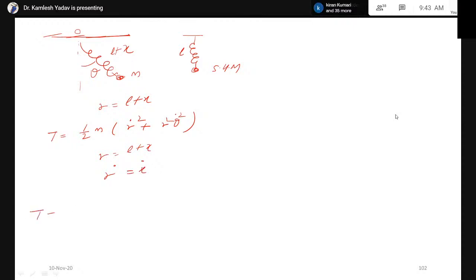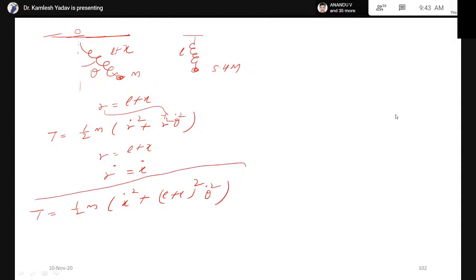Writing in terms of x, we get half m times x dot square plus L plus x whole square theta dot square. This is the expression for kinetic energy for the oscillating spring pendulum.